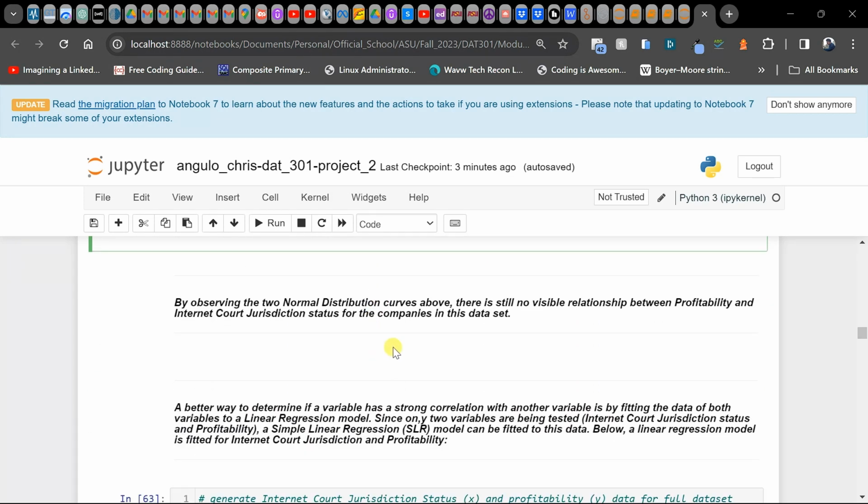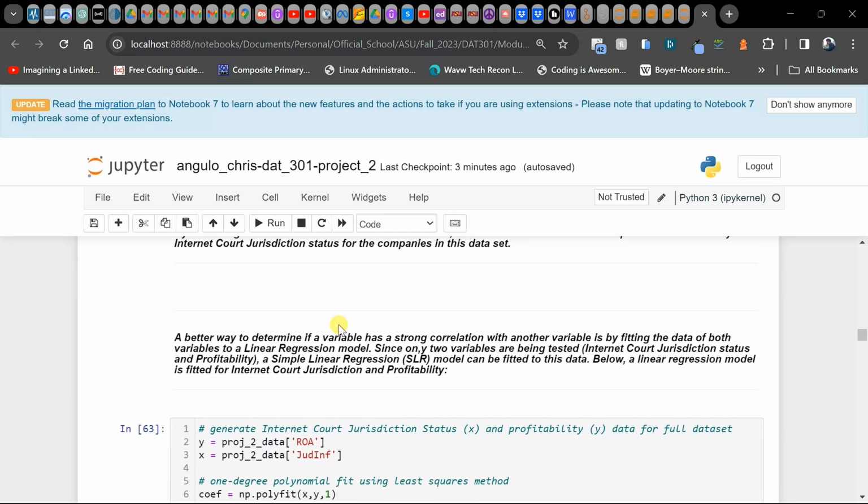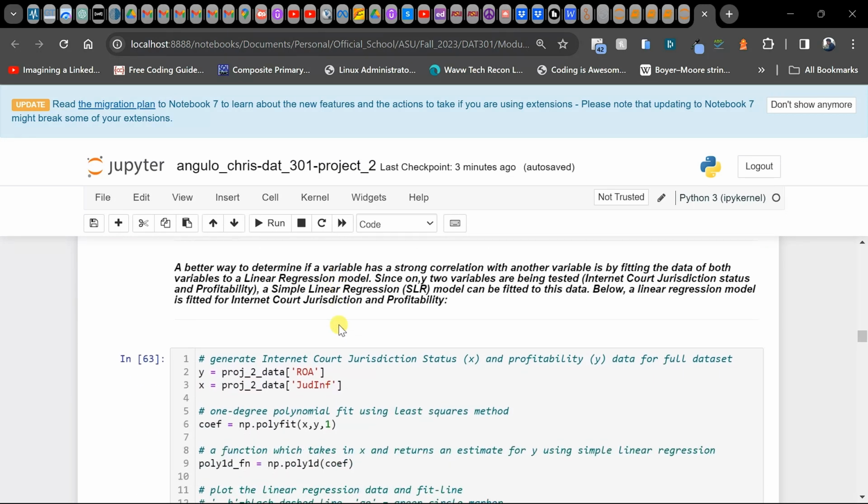So by observing the two normal distribution curves above, there is still no visible relationship between profitability and Internet Court jurisdiction status for the companies in this data set, because they're showing the same behavior. We're not really seeing a difference in profitability between a company that is within Internet Court jurisdiction and outside of it. A better way to determine if a variable has a strong correlation with another variable is by fitting the data of both of these variables to a linear regression model.